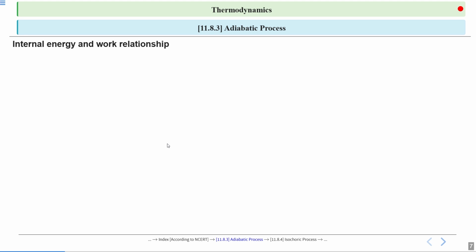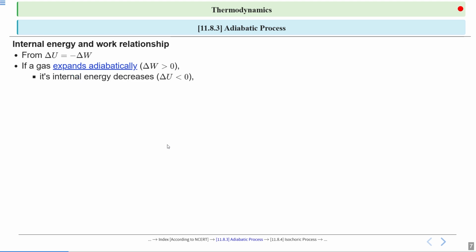Internal energy and work relationship. So delta U is equal to minus delta W. Now we have some cases. If a gas expands adiabatically, the work done is positive, or we can say delta W is greater than 0. Its internal energy decreases, meaning the change in internal energy is less than 0, and the temperature falls, because the change in internal energy depends on the temperature.